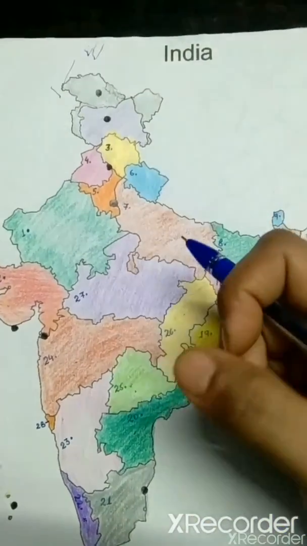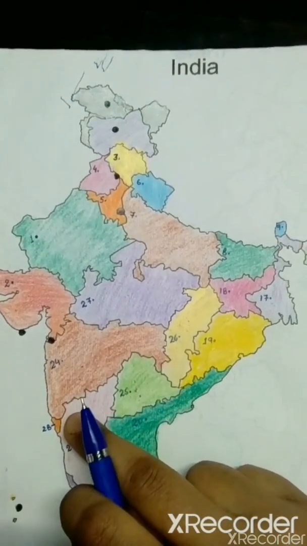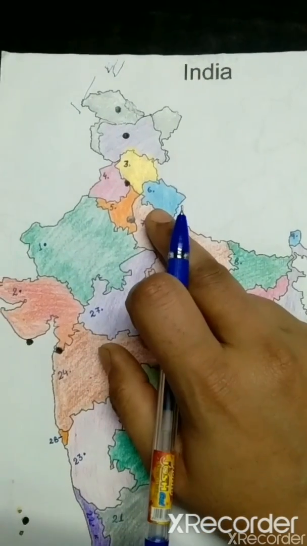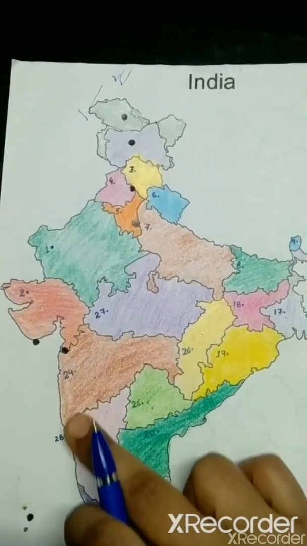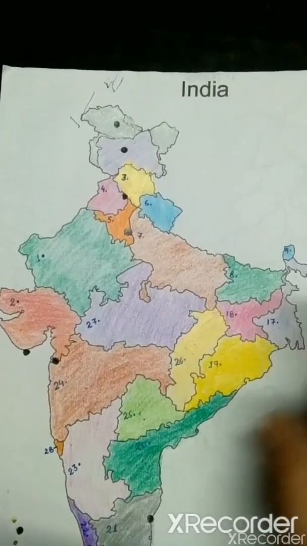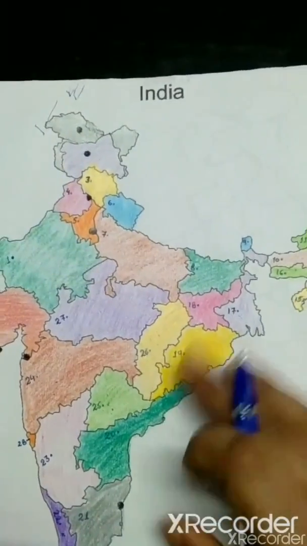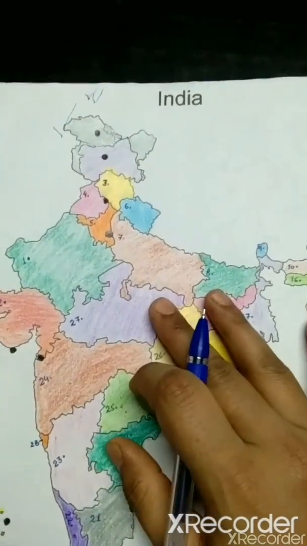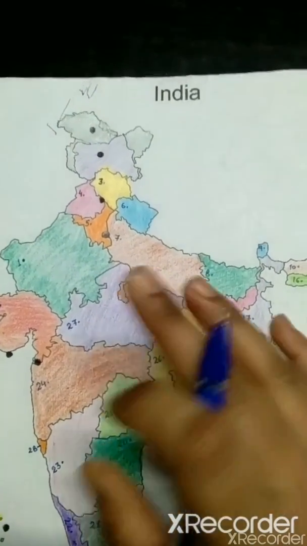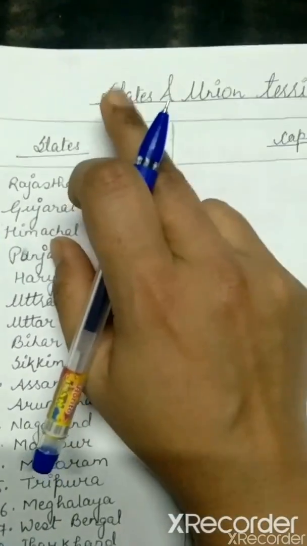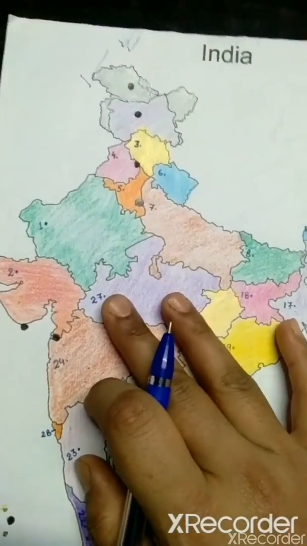We have two types of map: one is a political map, another is a physical map. A political map is a map which shows the boundary of the states. And a physical map is a map which shows only the boundary of a country. So today we will use the political map. Now, after seeing this map, a few ideas came to your mind. What are we going to learn from this map? Yes, from this we are going to learn about the states and union territories.